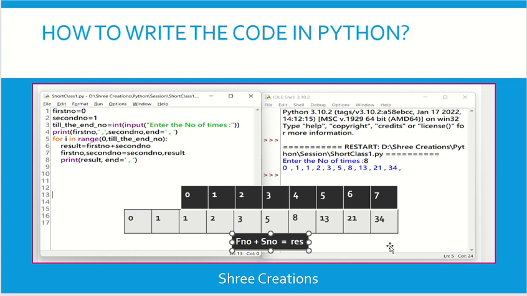Any doubts in this? Here, I used a for loop. If you need to use a while loop, you can write it. Or you can create the code using a function. Now you can create it. But here, I showed the demo using a for loop. I hope you understand the Fibonacci sequence in this code.